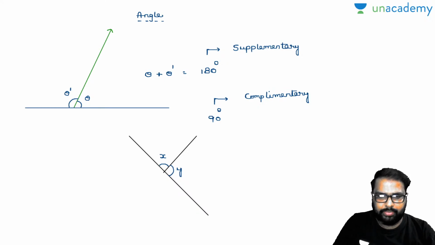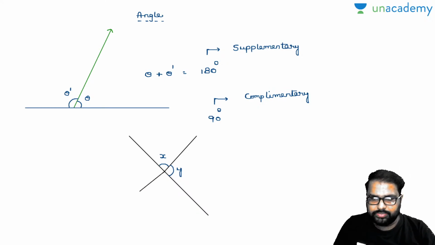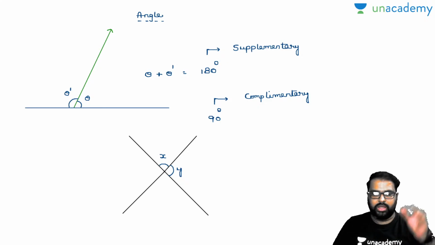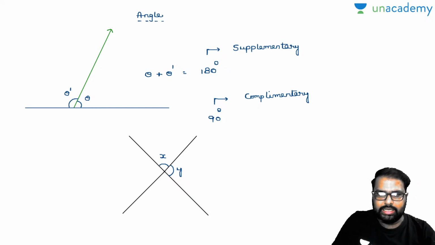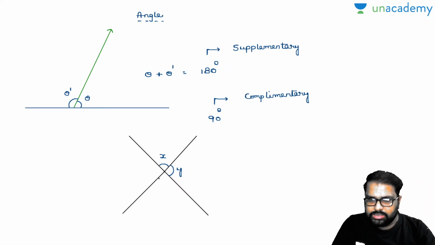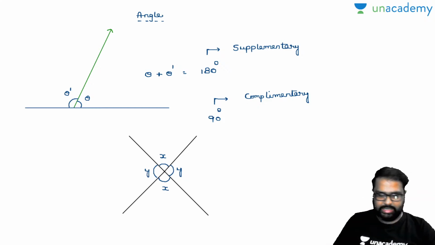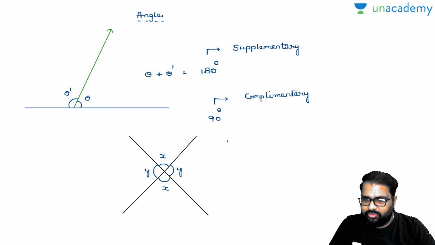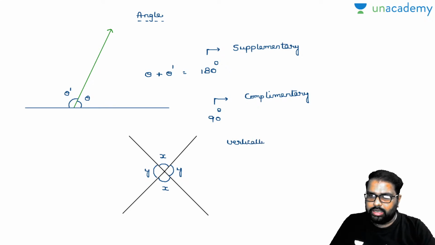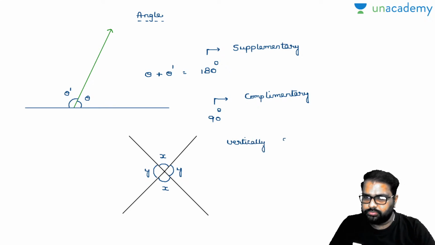So let us extend the point right now. When two line segments intersect each other, then what will be the points there? Vertically opposite angles will be equal. If this is x, this will also be x. Am I right or wrong? If this is y, on the left hand and right hand side it is y, and this will also be y. So when two lines intersect each other, vertically opposite angles are equal. I'll write down the point here.